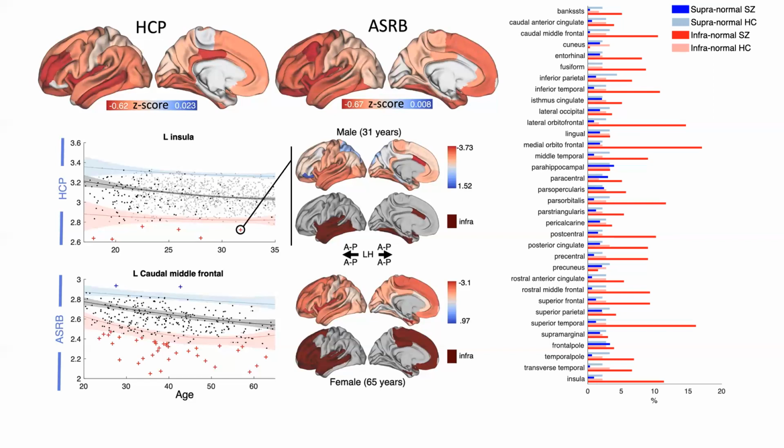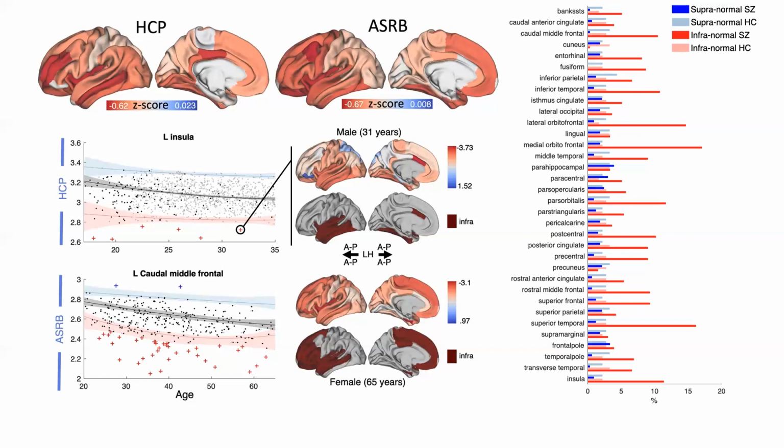What you can see in particular is the deviations in each brain region, which can be thresholded to highlight just those regions that are falling below the normative range for this particular individual. This plot on the right shows results from normative modeling, specifically the proportion of patients and controls with infranormal or supranormal deviations respectively. It shows that fewer than 20% of the individuals diagnosed with schizophrenia showed significant deviations for any given brain region. This means that more than 80% of patients are actually falling within the normative range established for each region.